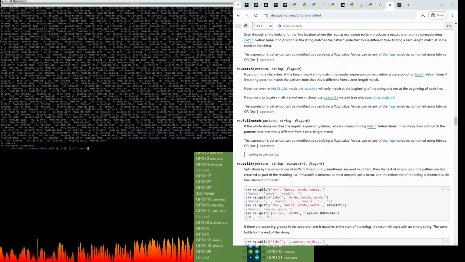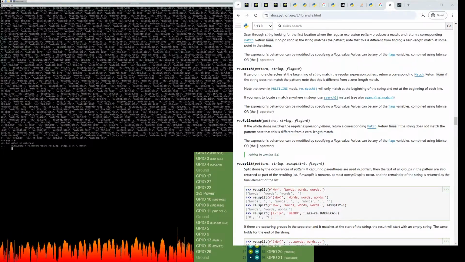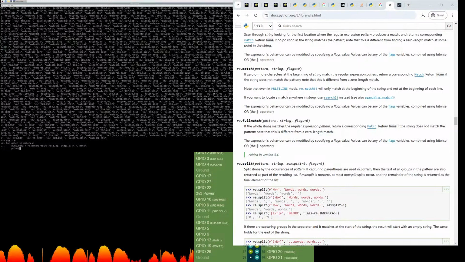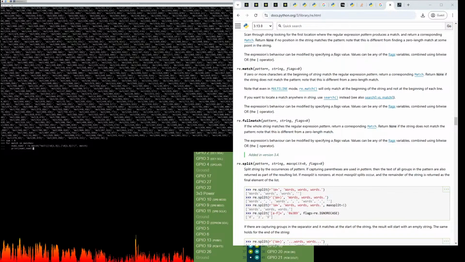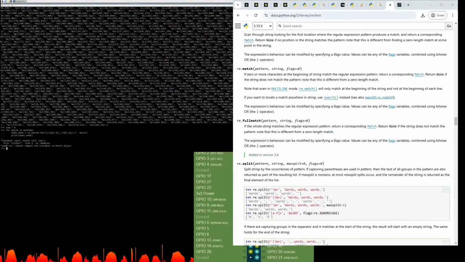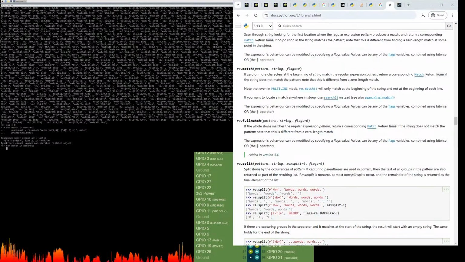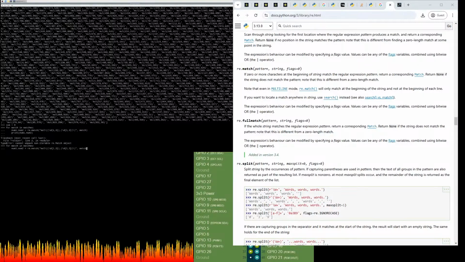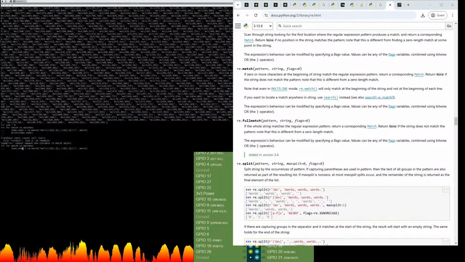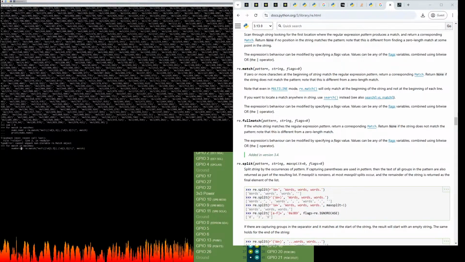Once we've extracted those numbers, let's print them, and if we don't get errors and we actually get numbers, then great. Let's try that again. Nope. As I was saying, it returns a match object. So we actually have to store it as numbers.